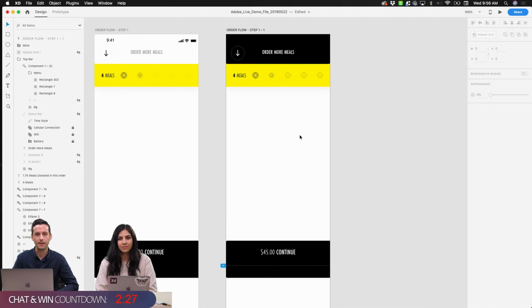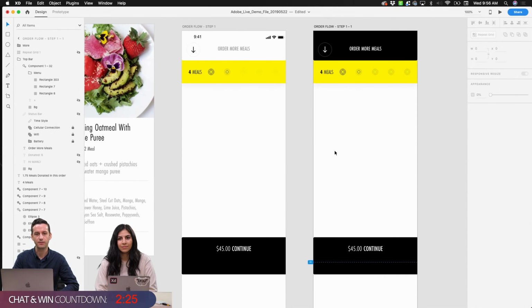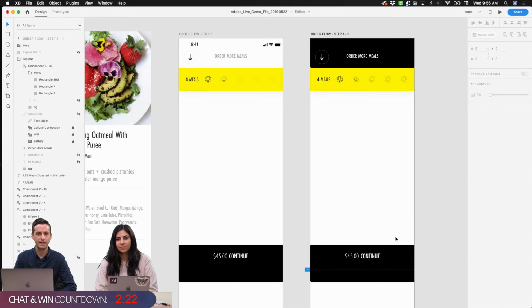Let's talk about the rest of the overall layout here, and this also relates to those color choices that we've made. We're going to keep a new CTA here at the bottom, which is our ability to continue on to that next step. As we add meals, we're going to accumulate the price down here at the bottom. In this case, we have 4 meals. Let's call it $45, for example. As we add meals, that price is going to increase, and tapping on that button would then move us to the next step of our ordering process. Using those same repeat UI elements really helps us maintain consistency through the layout and a consistent experience as well.